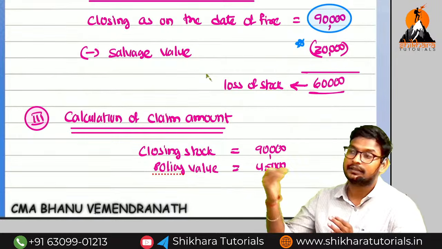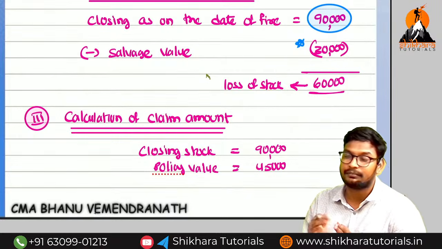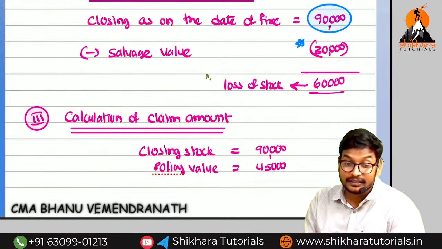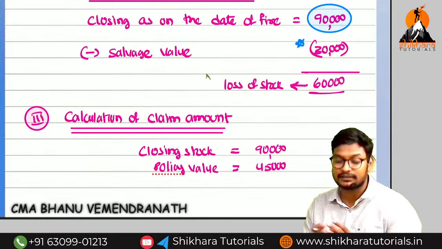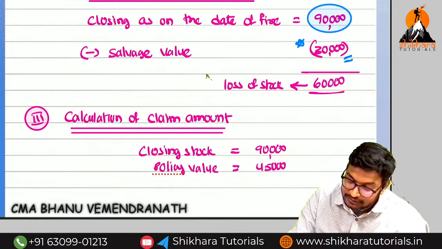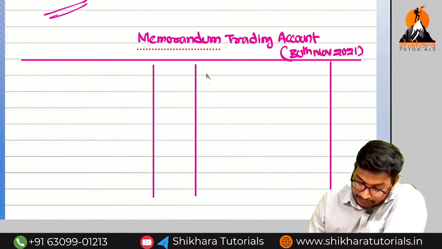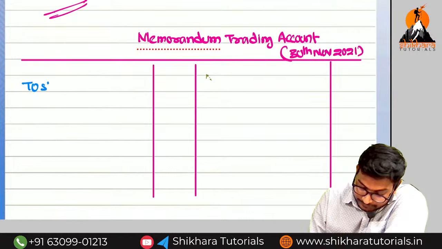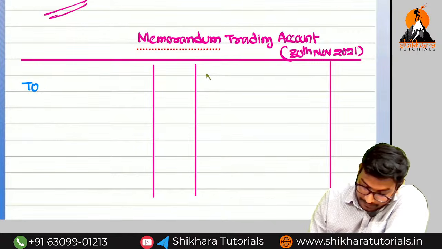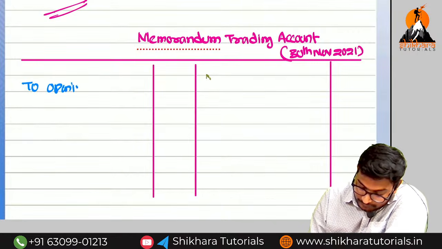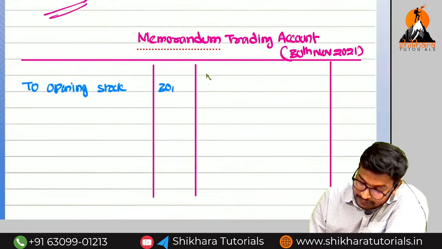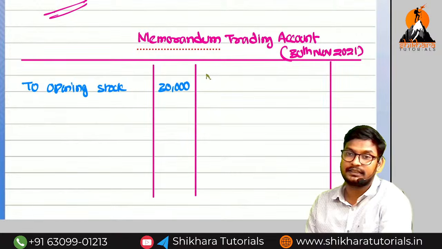The insurer will not compensate for that, so we need to consider only 30,000, because this stock only is available in our hand. So that is the most important point. To opening stock, 30,000. We should not consider the 60,000.